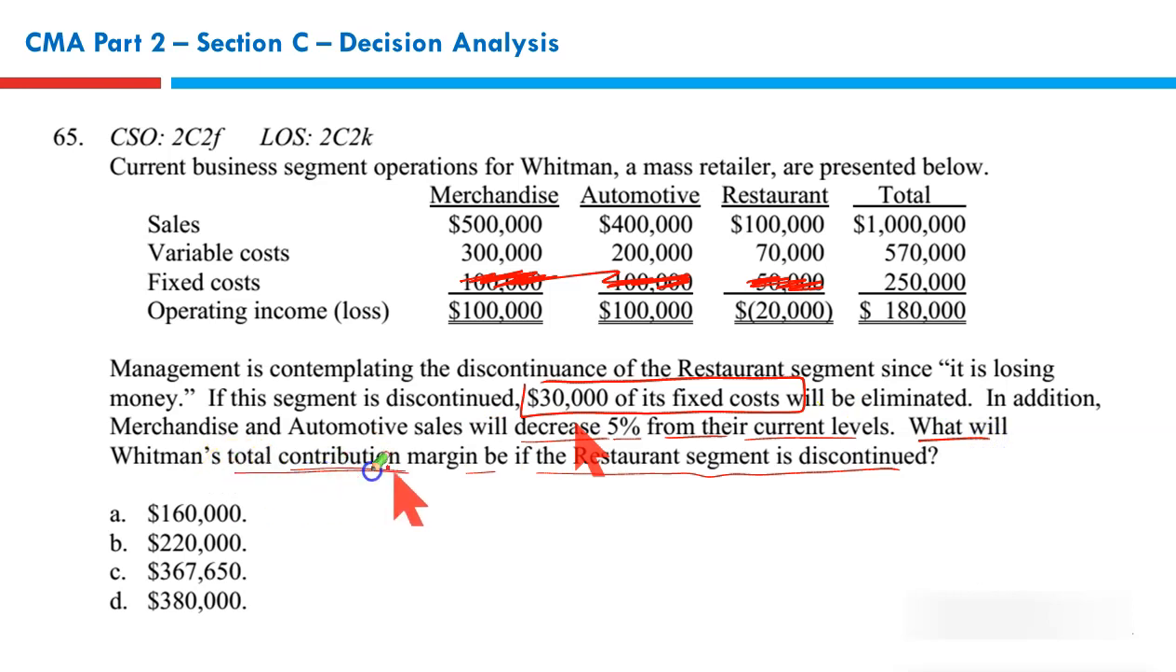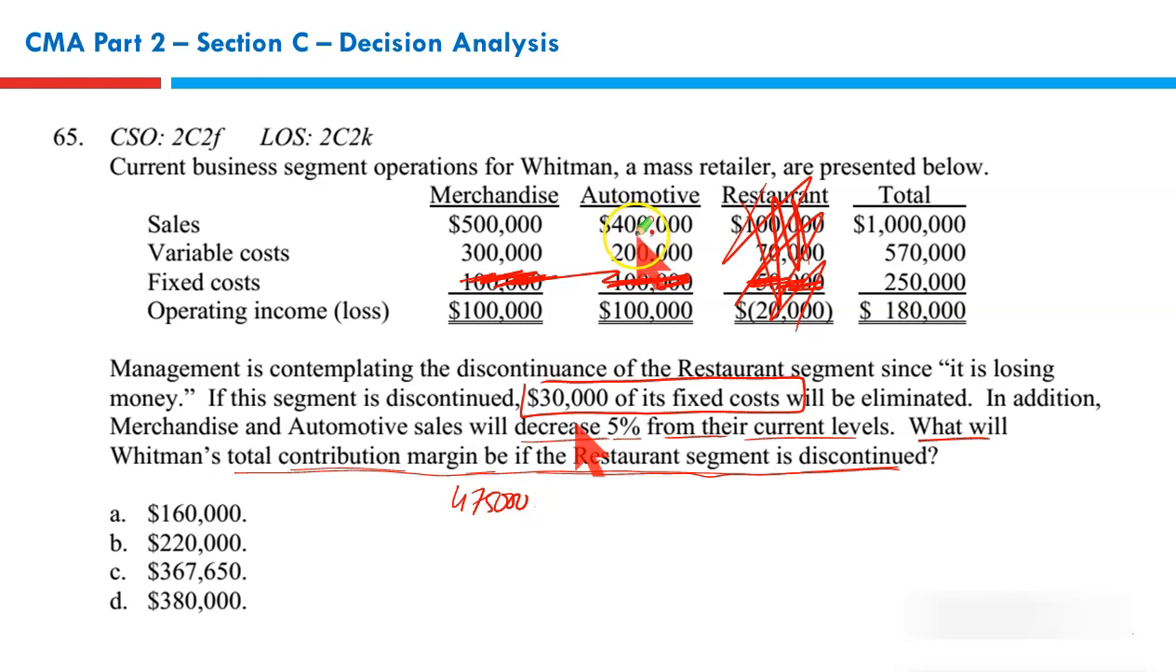What will be the total contribution margin if restaurant segment is discontinued? He didn't say what is the change in contribution. Please read the requirement very carefully. What will be Whitman's total contribution margin if restaurant segment is discontinued? As if it never existed. He didn't ask you to calculate the change in contribution. Only what would be the contribution when there is no restaurant. Now, when there is no restaurant, it said that merchandise and automotive sales would decrease by 5%. If merchandise current sale is $500,000, 5% of 500,000 means 25,000. Its new sales volume would be $475,000.